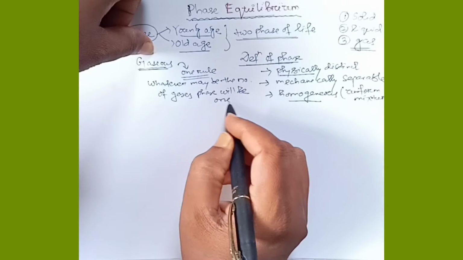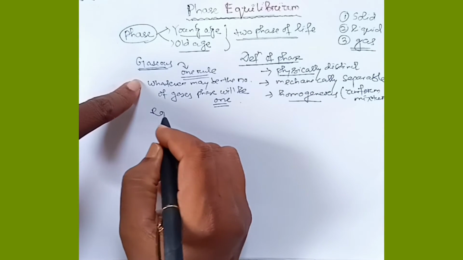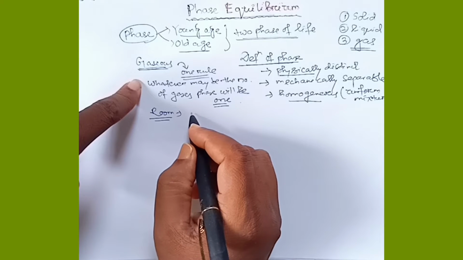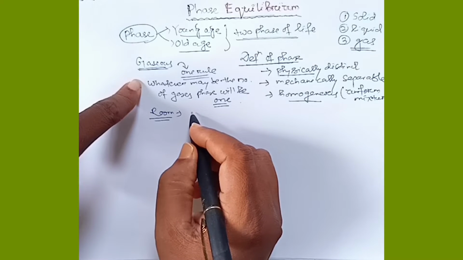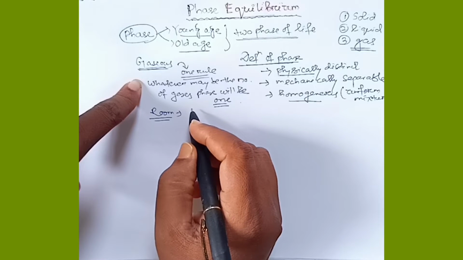Suppose we are in a room. In the room there are so many gases: hydrogen, nitrogen, oxygen, a mixture of gases. But we cannot make a distinction between the number of gases present in a room.